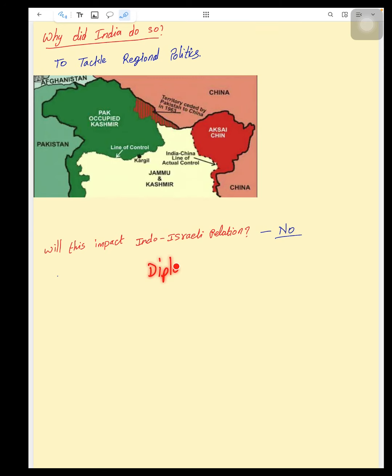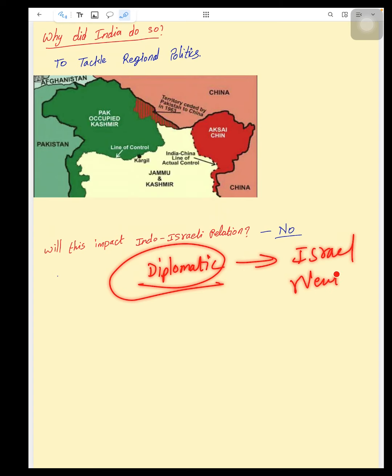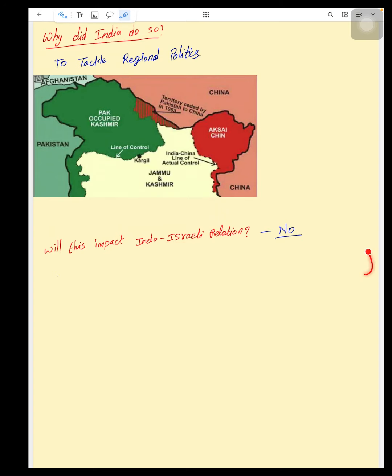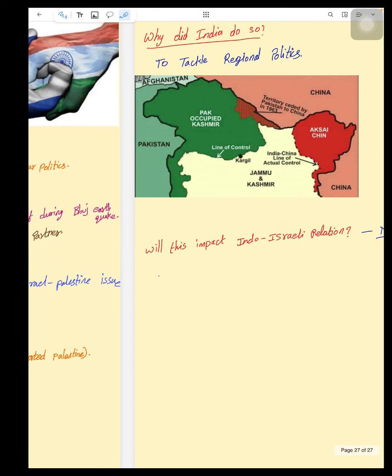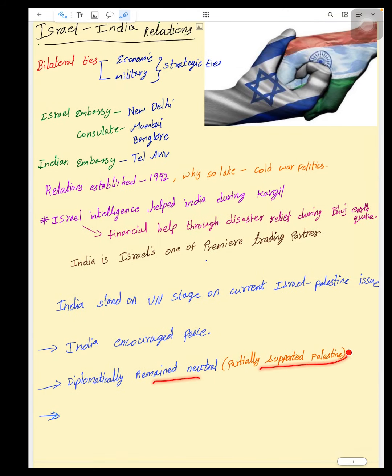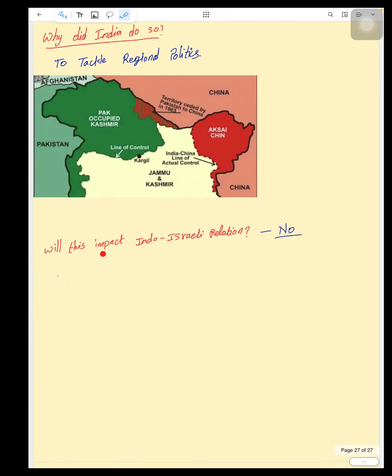So India took a diplomatic approach to not support Israel and remain neutral during the issue, so that in future they can fight against these people. That's how international politics works. This one is also a brief that is important for people who have PSIR as an optional. Okay, India remained neutral and partially supported Palestine.